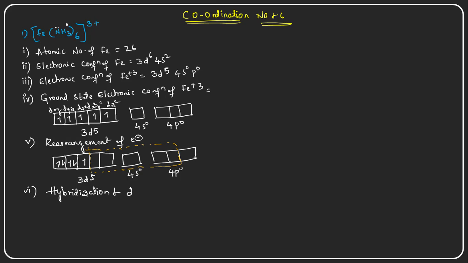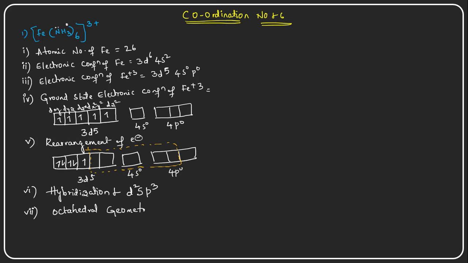I am writing d2, that means 2 d orbitals are involved, one s orbital, and 3 p orbitals. So the hybridization is d2sp3. For d2sp3 hybridization, the geometry is octahedral. Octahedral geometry is associated with compounds having d2sp3 hybridization.